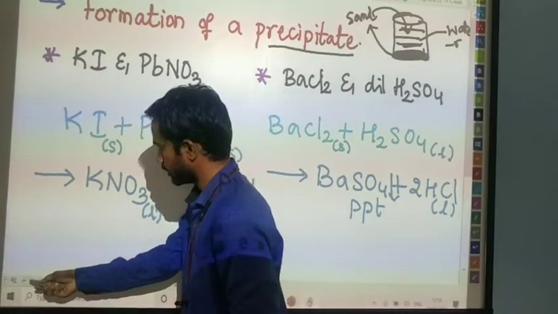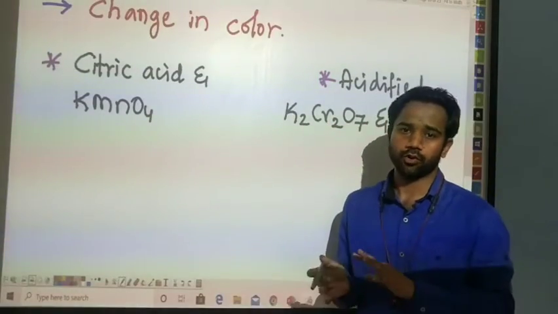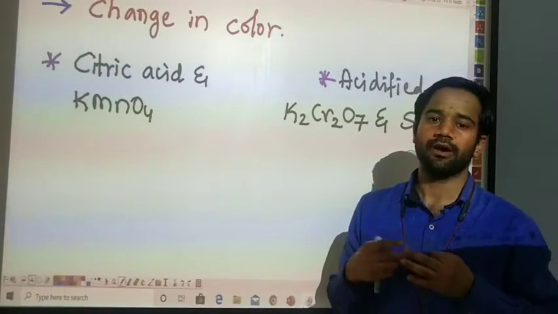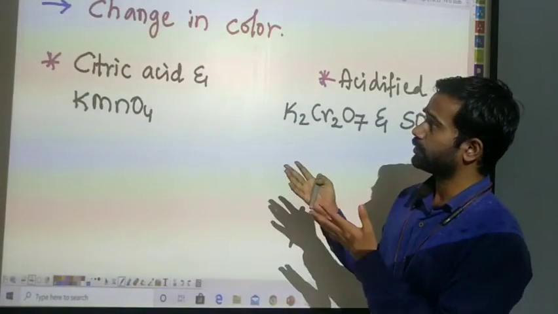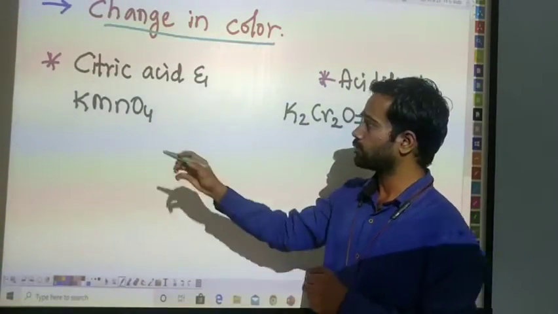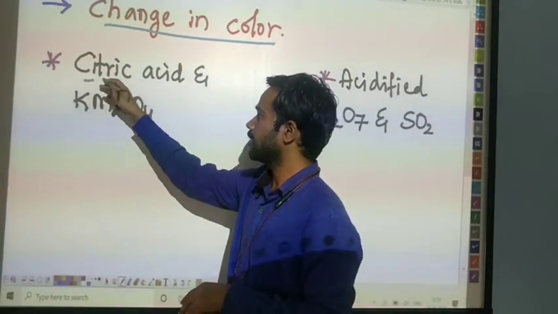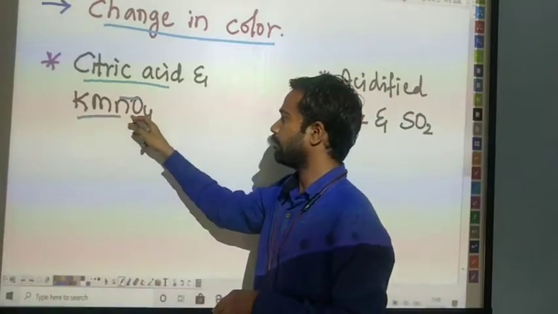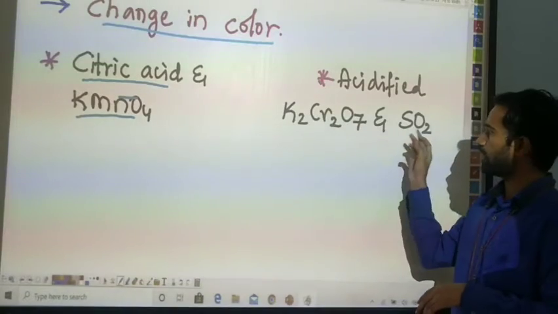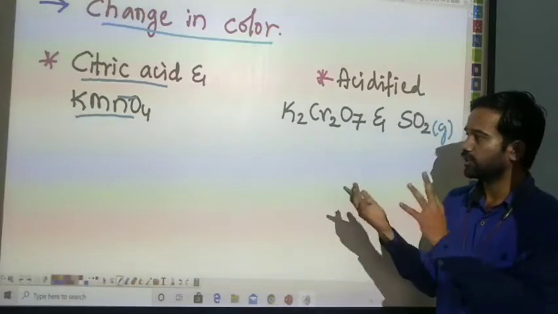Okay, next thing. The next property, the change in color. In every reaction, there is either going to be a liberation of gas or a precipitate. The next characteristic of a chemical reaction is the change in what? Color. We already observed this. In the change in color, we have two examples. One is the reaction between citric acid and KMnO4. The second example is acidified potassium dichromate and sulfur dioxide, our gas. Let's see what is going to happen.